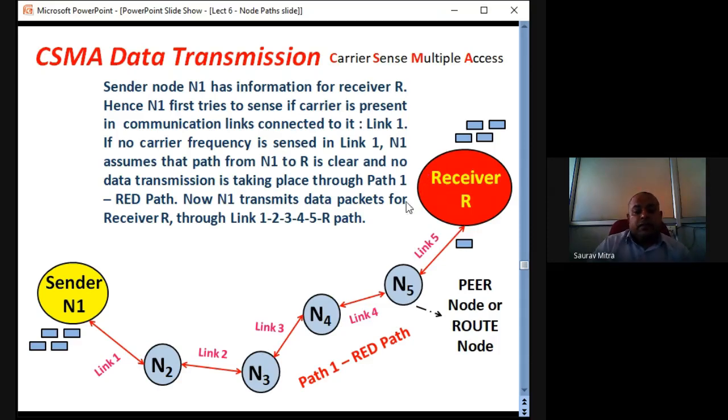Okay. So all this N2, N3, N4, N5, they are called peer nodes or route nodes. This is the red path because all the links are shown in red. This is just for your understanding. There is nothing called red path, but as I have shown all the links in red, I'm calling it the red path. And there is only one path through which sender N1 is transmitting data to the receiver. Again, I'm telling you, the sender node and the N2 node are exactly the same.